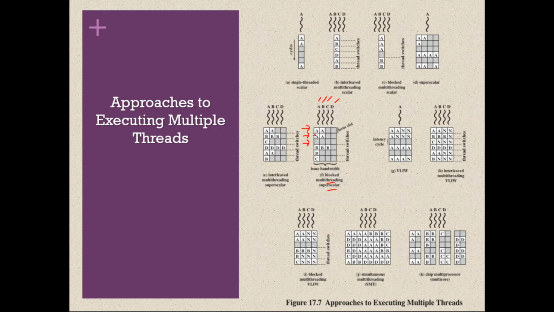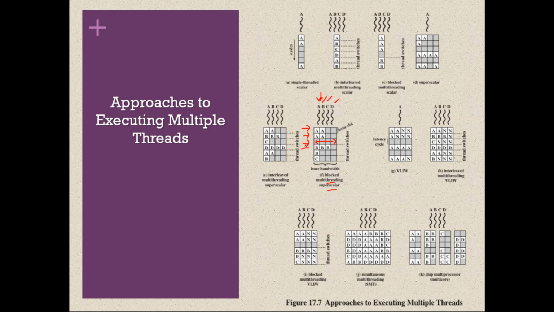Okay. During second clock cycle also, it is trying to fetch from A itself 4 independent instructions, but it got only 2, so it executes that. Again during third clock cycle, it is trying to fetch 4 instructions from thread A, but it got nothing. So this entire clock cycle is wasted. That is, it got blocked. So only when a complete clock cycle is blocked, then only it will context switch to the next thread B.